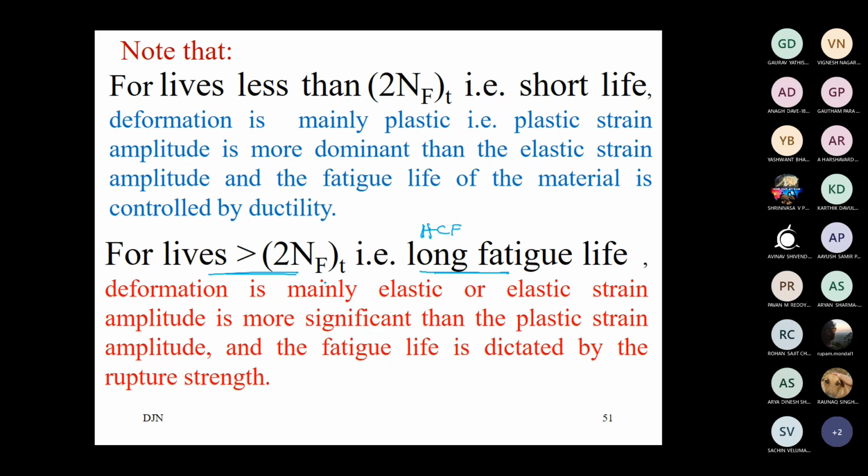Instead of spending a lot of effort on the strain life approach, if you identify that the applied load can give a life greater than the transition life for a material, then we can go ahead with the SN approach calculation for all further determinations, so that we can save effort and time, because the elastic part dominates more.